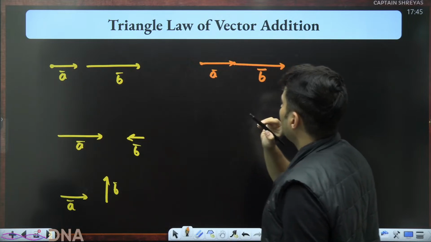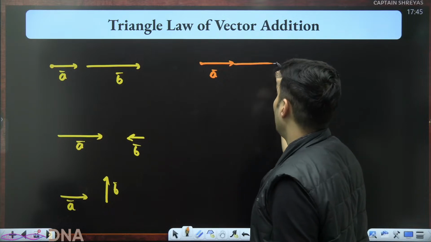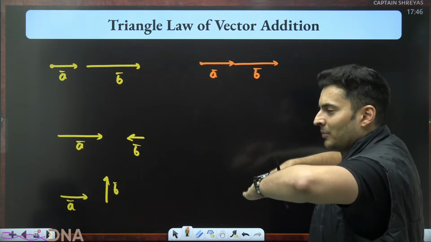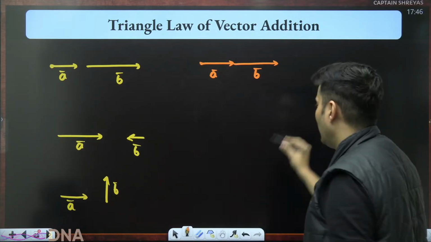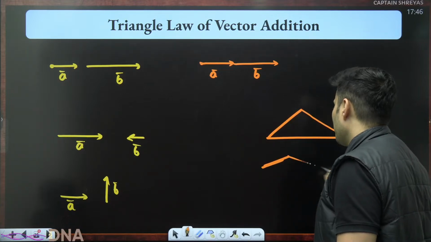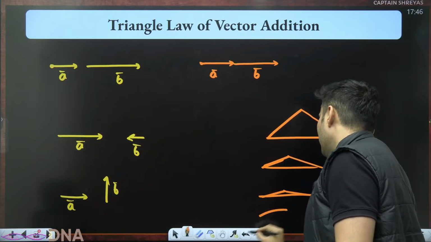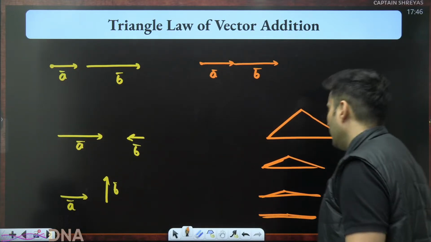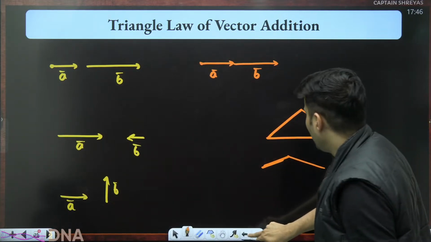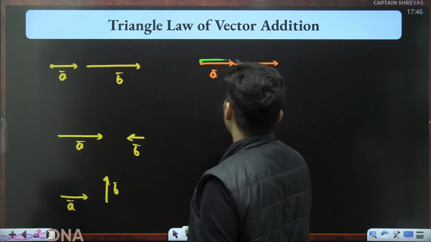Perfect. Sir, there is no triangle, sir. Where is the triangle, sir? In this case, when I draw this, I don't see a triangle. Don't worry. This triangle is flat. It fell down. Usually our triangles are like this. Imagine these two sides fell down like some sticks. And finally, basically these sticks are fallen down like this. So imagine the triangle fell down. So we have a missing side, but that missing side is from here till here.